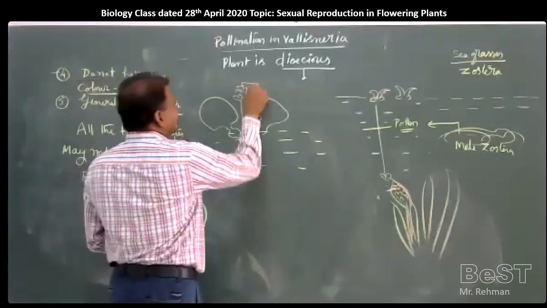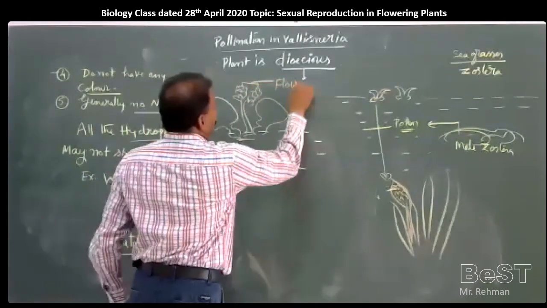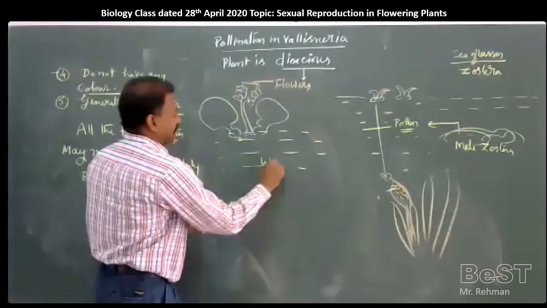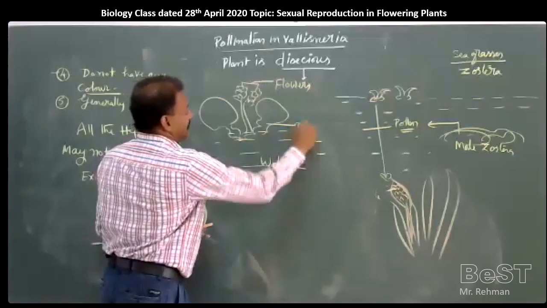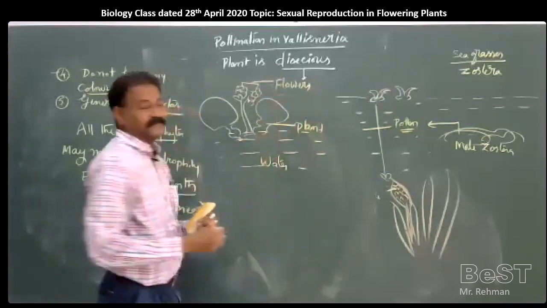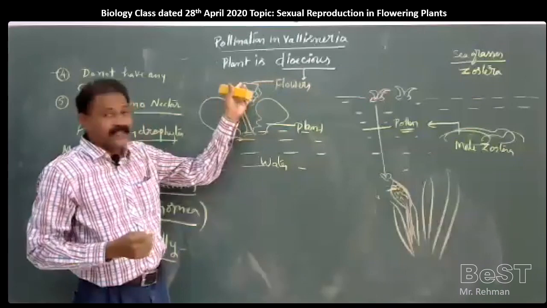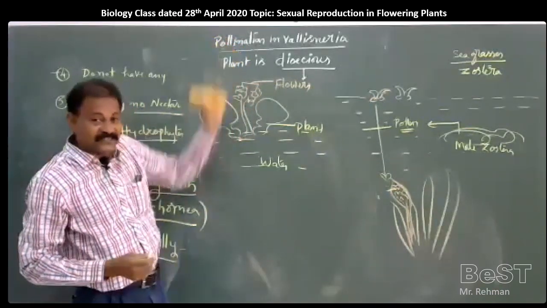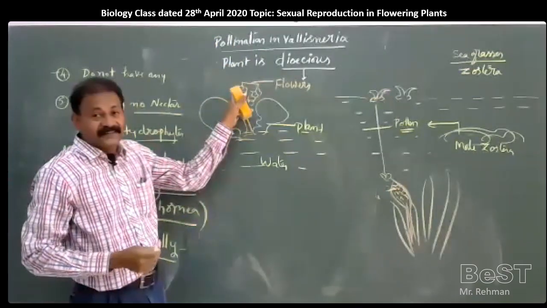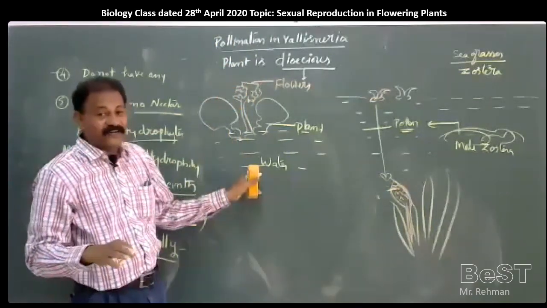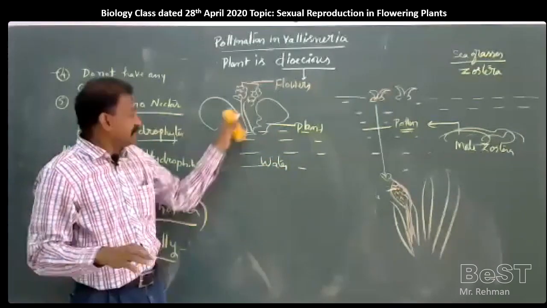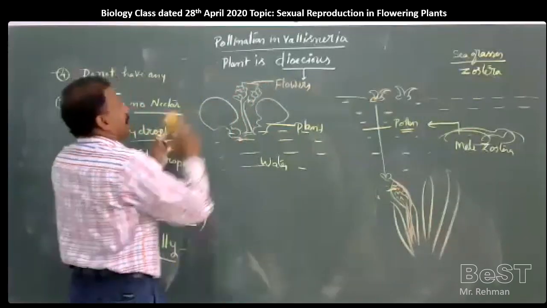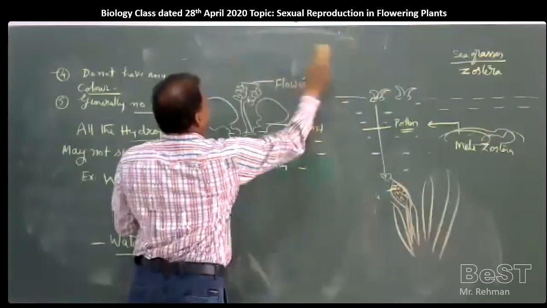So when the flowers are produced above the surface of the water, completely above the water level in the air or atmosphere, there is no need of water pollination by water currents. They have to show pollination either by wind or by insects.